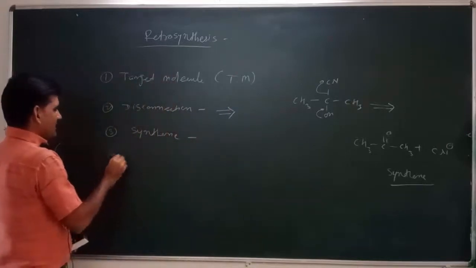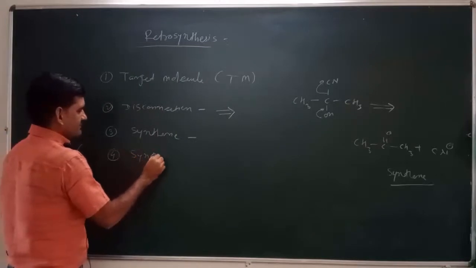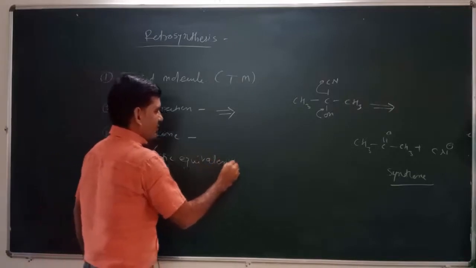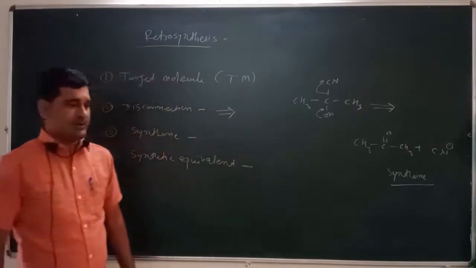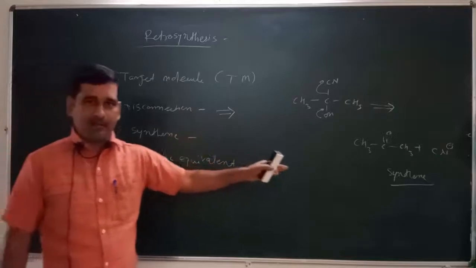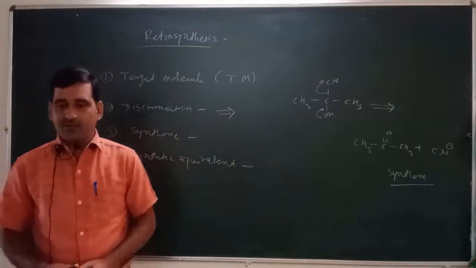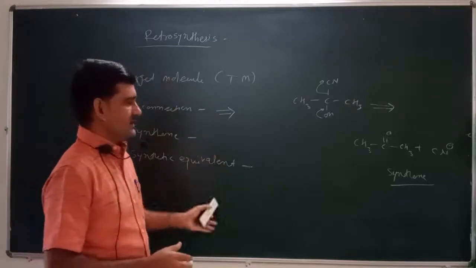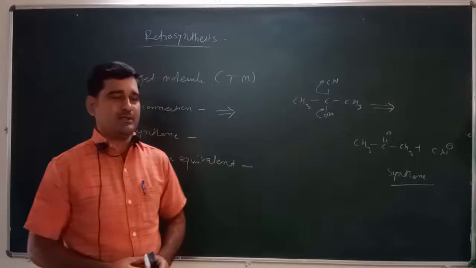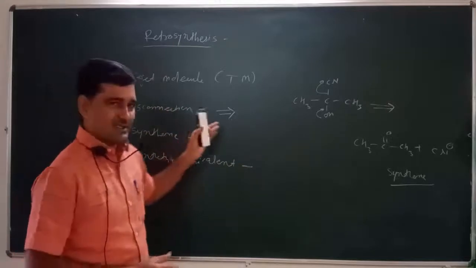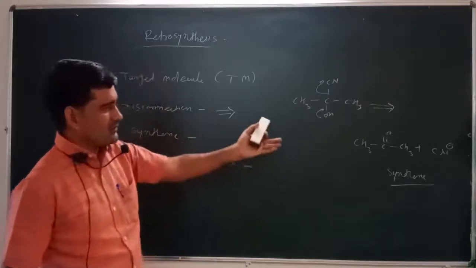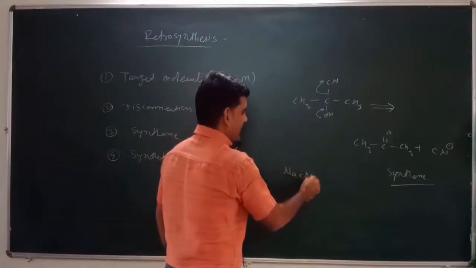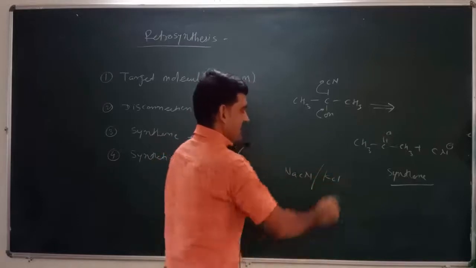Then the fourth term is called synthetic equivalent. Synthetic equivalents are the molecules which are formed from the synthons. The synthons are positively and negatively charged molecules, and synthetic equivalents are their neutral molecules. Suppose we take the cyanide ion minus, its synthetic equivalent is NaCN, right? Or its synthetic equivalent can be KCN, right?